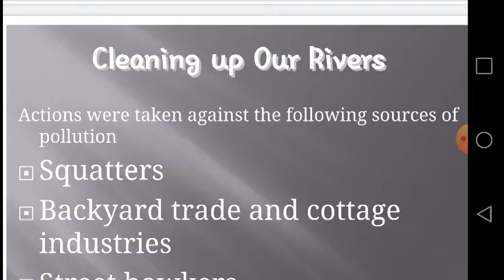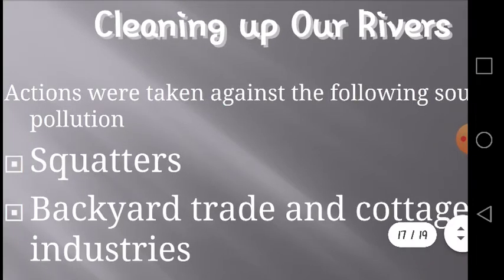Actions were taken against the following sources of pollution. The first is squatters. Squatters were removed to flats where facilities for disposing household waste are provided, and proper sewerage and sanitary facilities are available. The bucket latrines and overhanging latrines were replaced by a proper latrine system, which does not discharge waste directly into the streams or rivers.